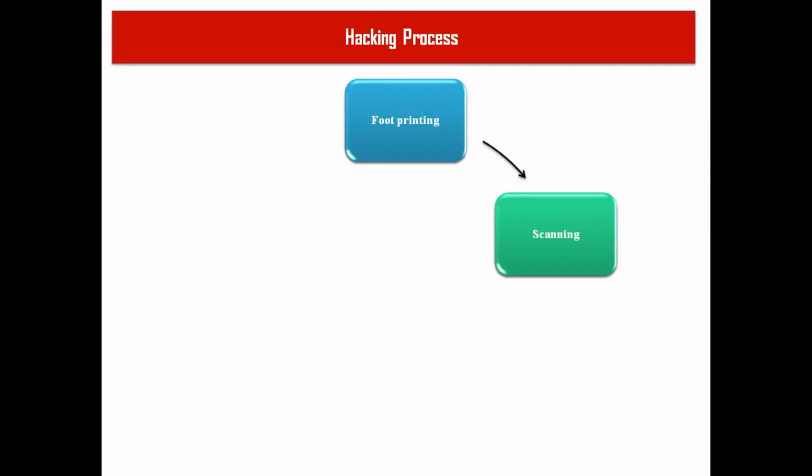Then the next one is the enumeration mode, the third phase. Whatever information we gathered from footprinting and the scanning module, the third stage is where we launch attacks, launching of payloads. That comes under enumeration. It means whatever vulnerability we found, based on that vulnerability we are going to launch attacks and test whether the possibility is there or not.